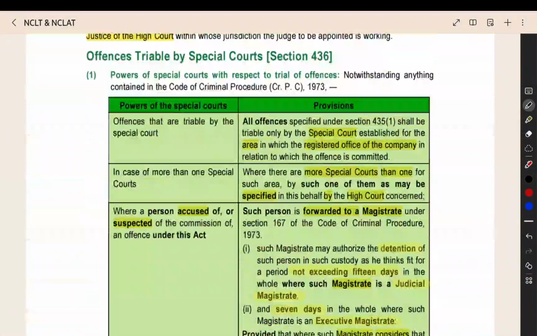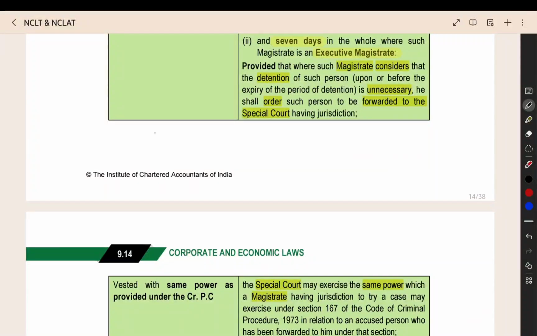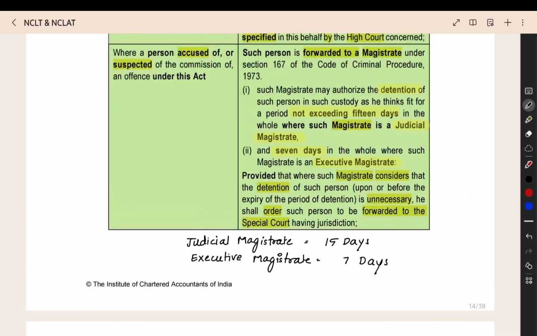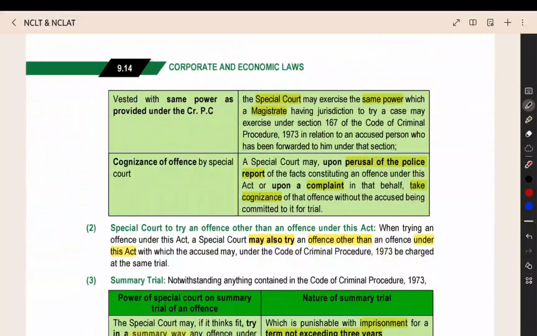Before that, till now what we saw, we can just write the important points. If it is a judicial magistrate, then they can grant a maximum of 15 days detention. If it is an executive magistrate, they can grant a maximum of 7 days detention. Now, if they think that detention is not needed, then they can forward to the special court.